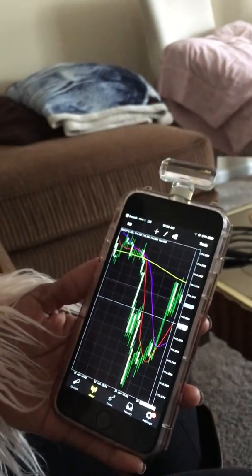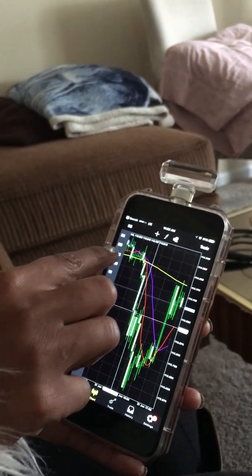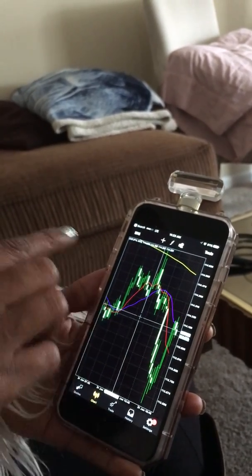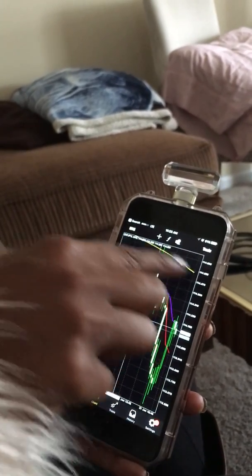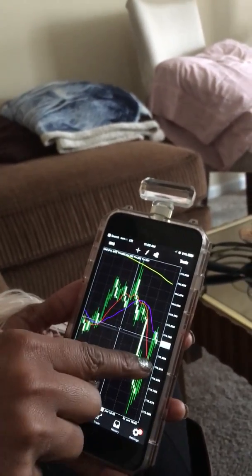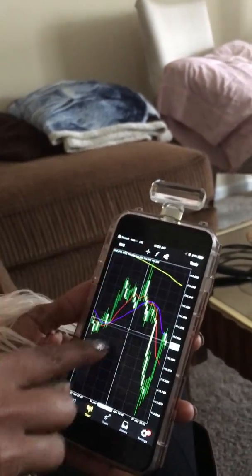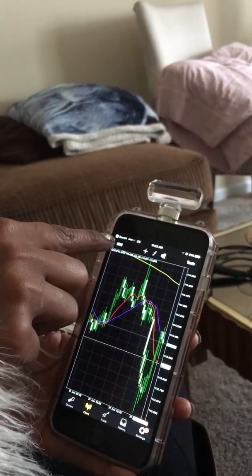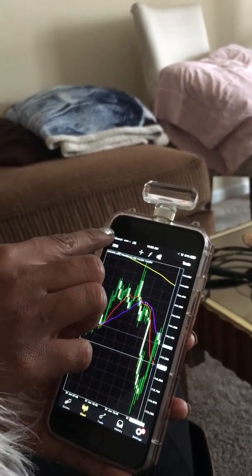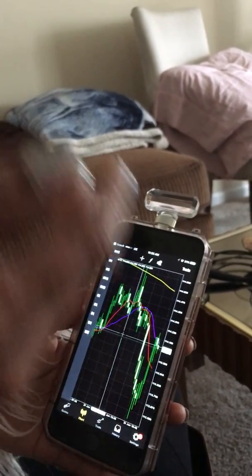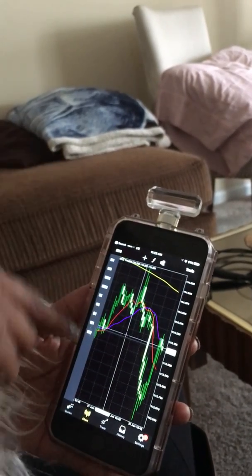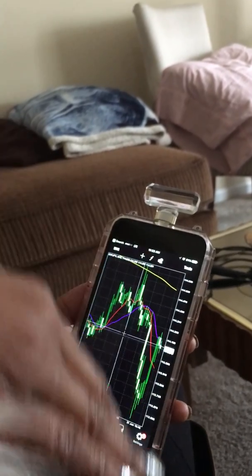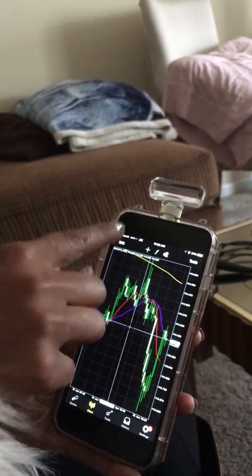Okay, so we want to make sure that it's still in a downtrend. So what we'll do is click on a higher time frame, which is the M15 chart. Once we get to the M15, we look at this and it's still above the market, which is saying it's in a downtrend. Then we look at the red moving average, and it's still downward, right? We can actually get the M15 take profit if we wanted to, but I let people know that we normally go off the H1 and the H4, which is more long term. Since it's still in the downtrend, we want to make sure whether this is a short term or a long term sale. So we'll go to the H1.